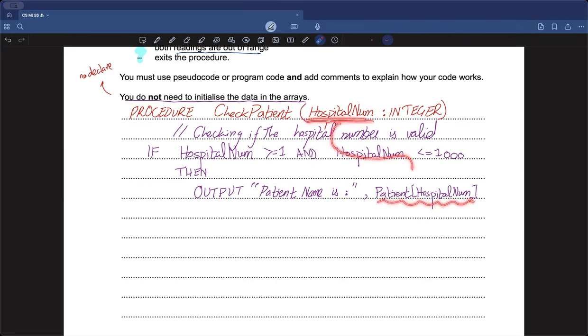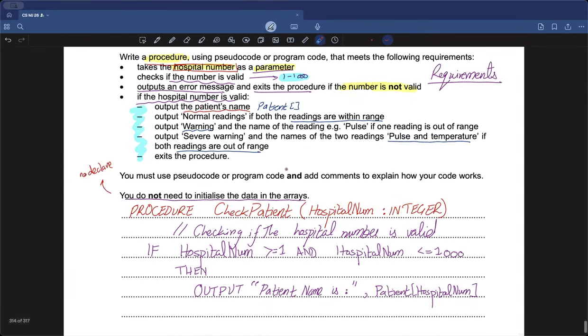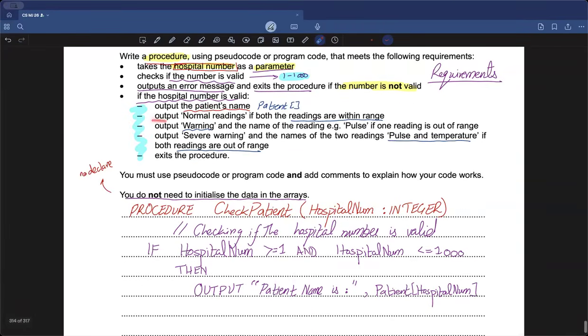You go to that specific position, and up there you take the name of that person, and that name is being outputted up here alongside this statement. So it shows up as patient name is, let's say, Mas. Say boom, done. Then the second requirement says that now you need to output normal reading if both the readings are within range, warning if one of them, and all these cases.